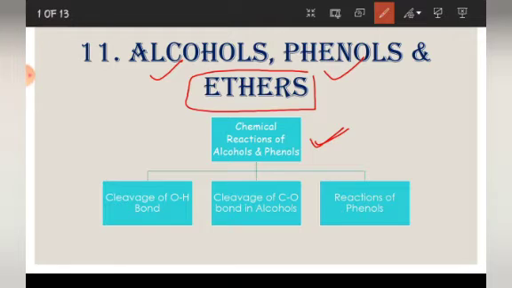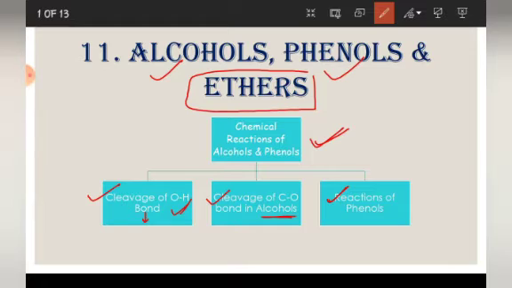Now if you see, these reactions are divided into three types. First is cleavage of OH bond, which is shown by both alcohols and phenols. Second is cleavage of CO bond in alcohols only. Phenols will not give this type of reaction, and then we will study some specific reactions of phenols. So the topic for today is the first type of reaction, that is cleavage of OH bond. And as I told you, this is shown both by alcohols and phenols.